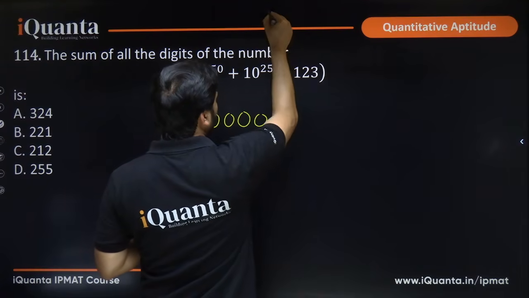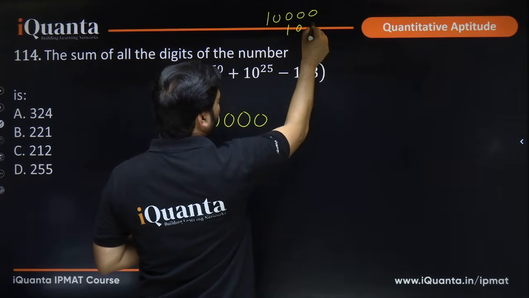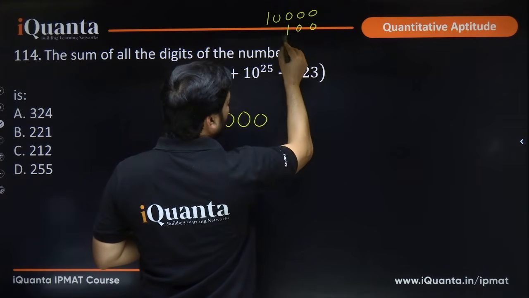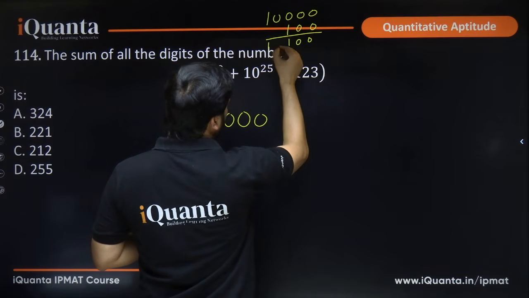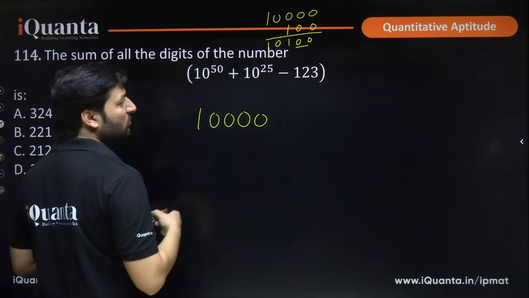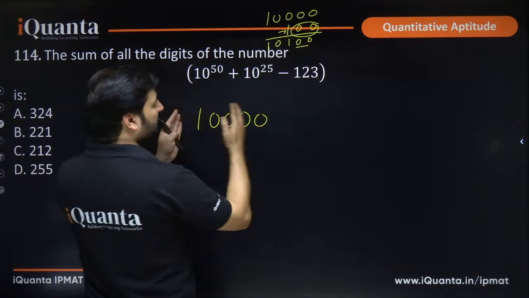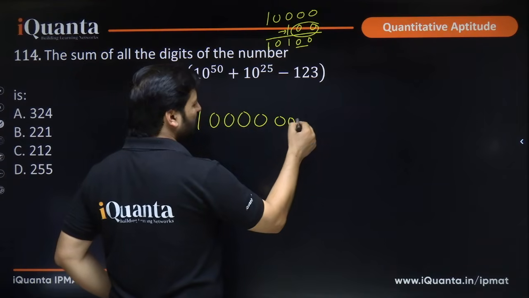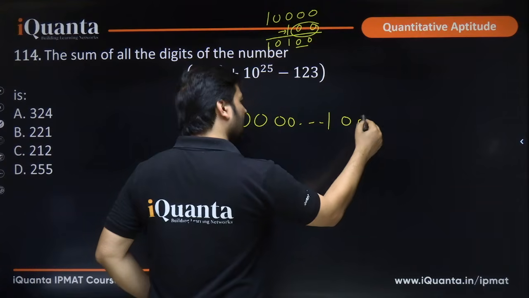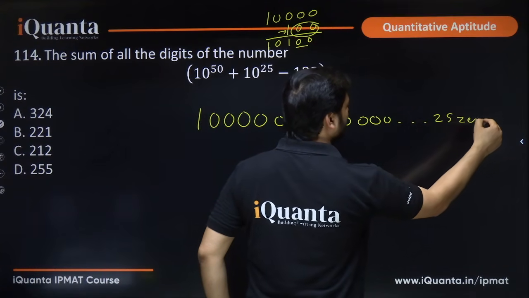So imagine you had 1000 or say 10,000 and suddenly you are adding 100 to it. So to so many zeros, you are adding these many zeros. What will be the total number of zeros in the sum? In the end, it will be 2 zeros. Why? Because 100 came with its 1. So here 10 to the power 50 has so many zeros, but then 10 to the power 25 will be added, and somewhere in between after this we will have 1 and it will have what? 25 zeros. 25 zeros after the 1.